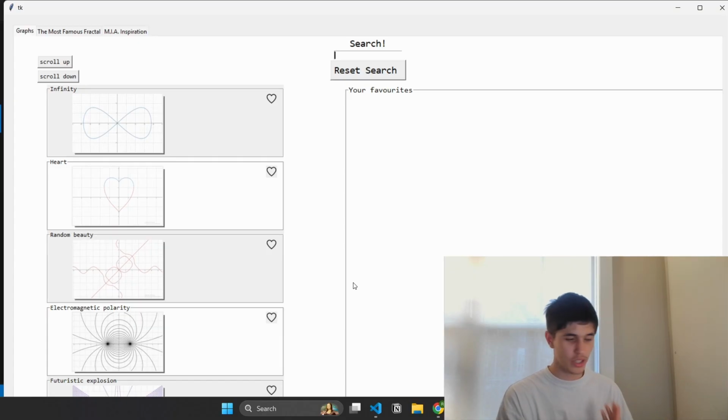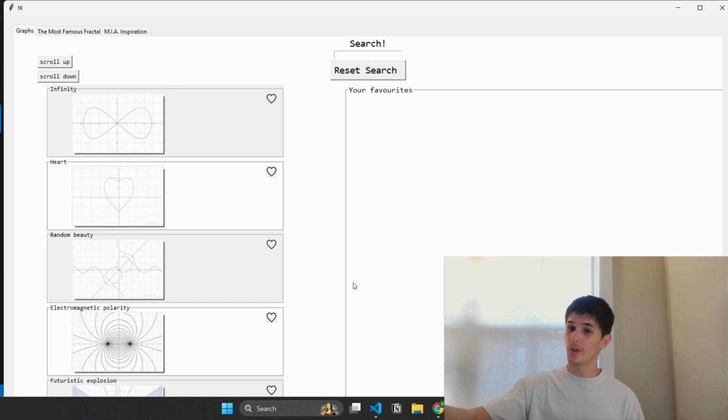Some time had already passed, so many people that walked by my station were already not going to come back. But now my application was finally working. It was showing all of the graphs that it needed to show. And so I started displaying to people, look at this. This is how mathematical functions work. And then I start scrolling through them and I tell them, which one do you like? Which one do you like? And then they're like, oh, that one, that one. And then I click on that one.